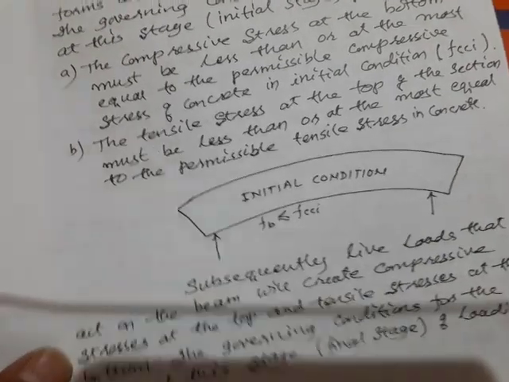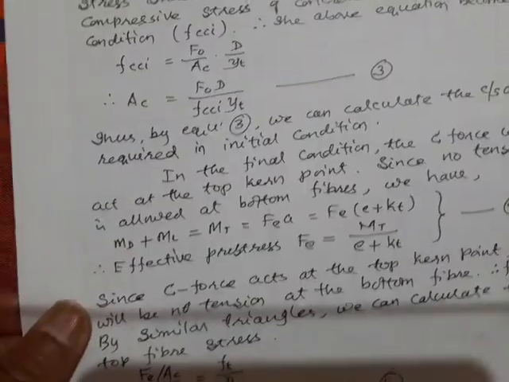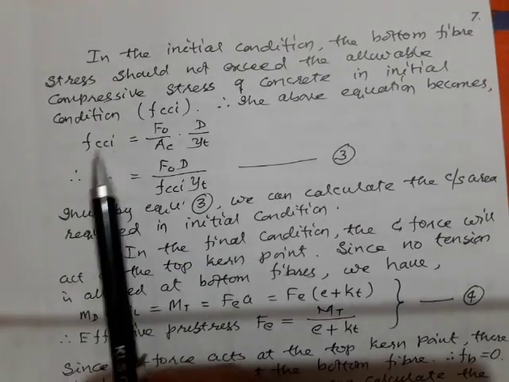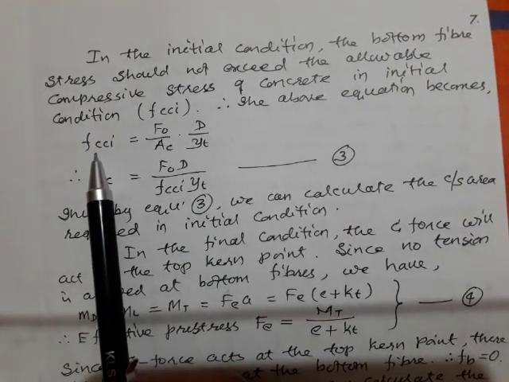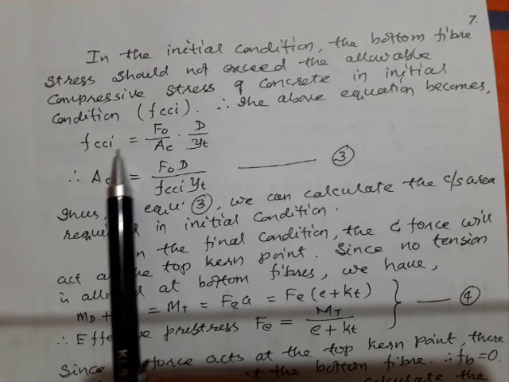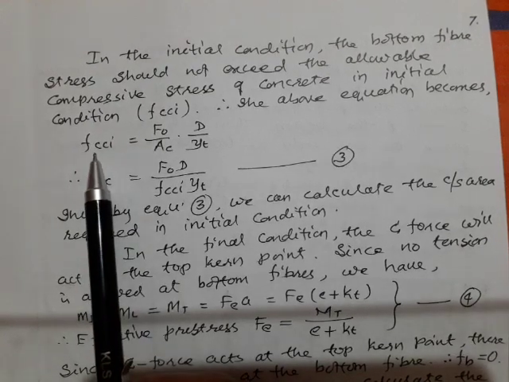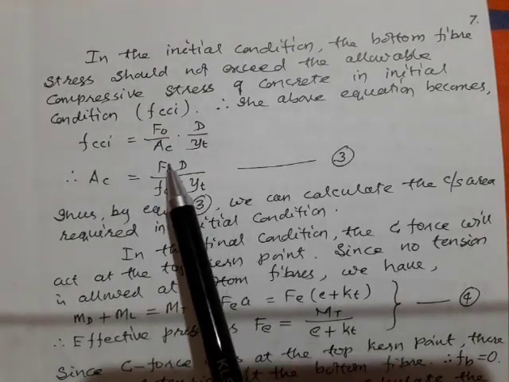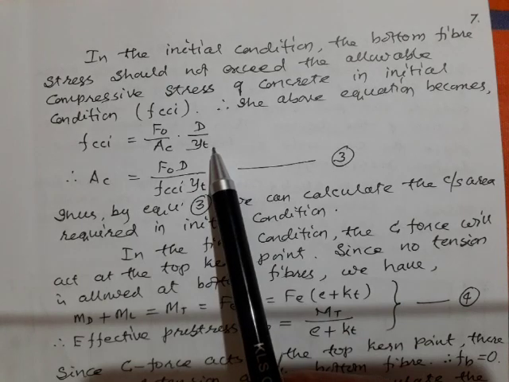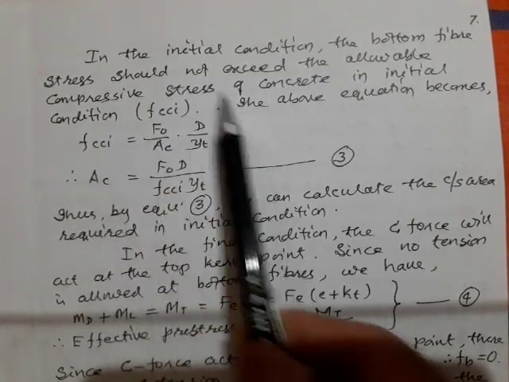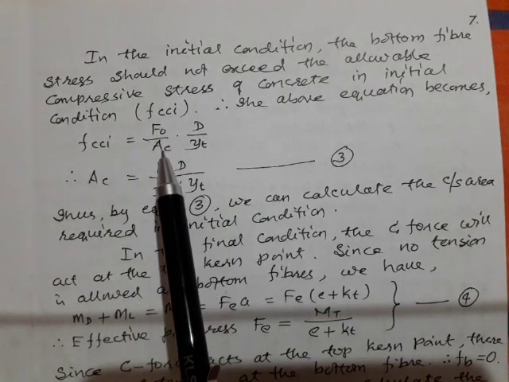So I will equate this FB to FCCI. Instead of FB, I will write FCCI. So now FCCI is equal to F naught by AC into D by YT. From this equation, I will try to calculate AC.